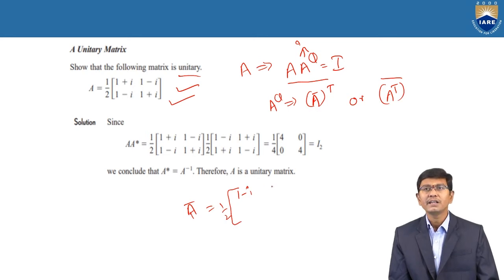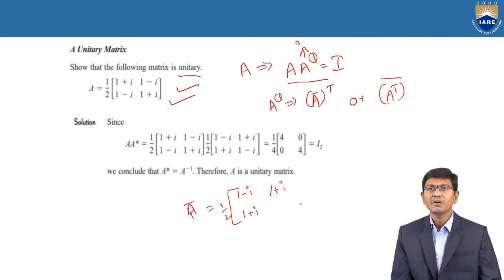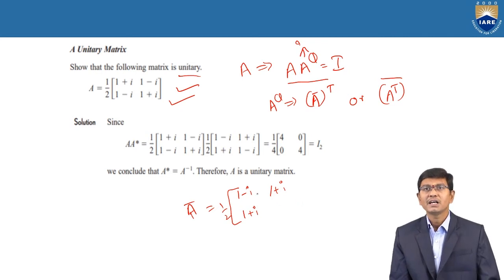By applying the conjugate, it becomes 1 plus i. In the second row, the first element is 1 minus i, and by applying the conjugate it changes to 1 plus i. Similarly, for the second row and second column, the element is 1 plus i, but by applying the conjugate we get 1 minus i. Therefore, this is the conjugate of the matrix. After getting the conjugate of the matrix, once again you need to apply the transpose.